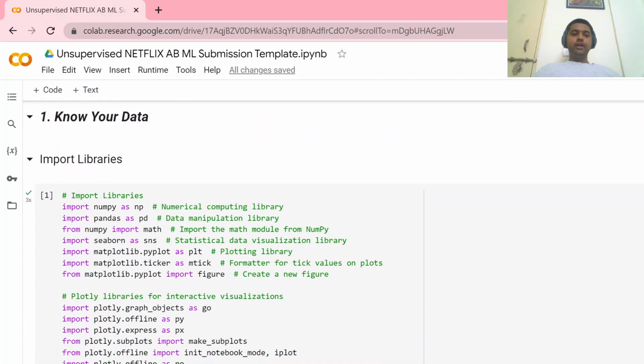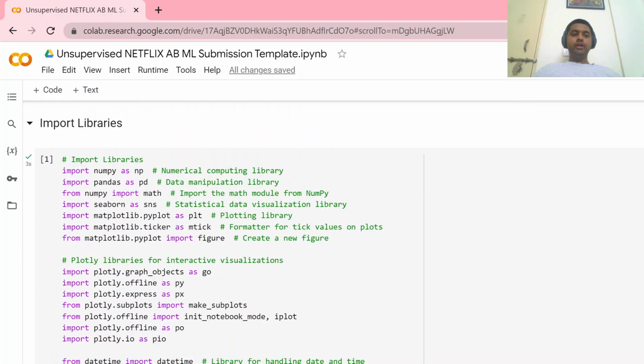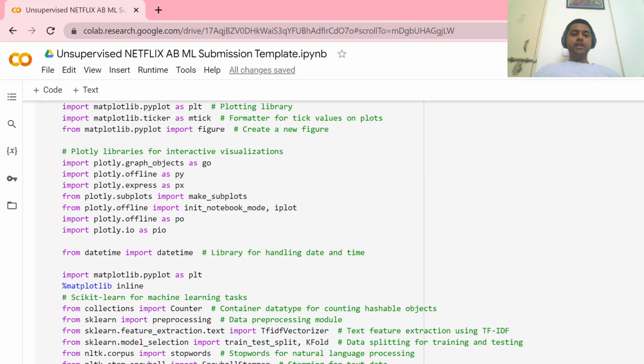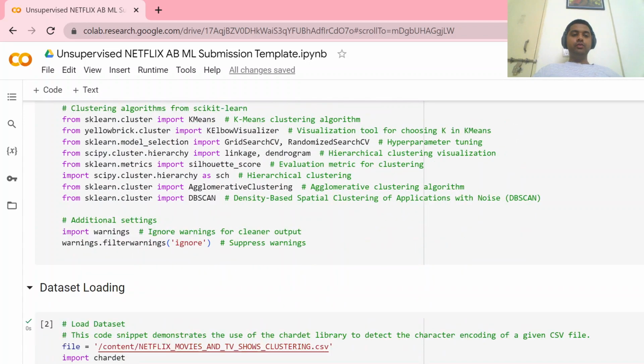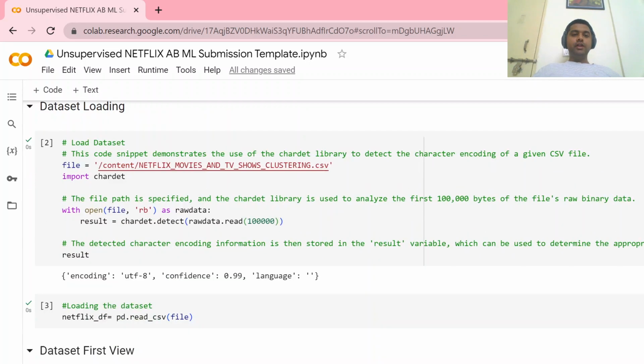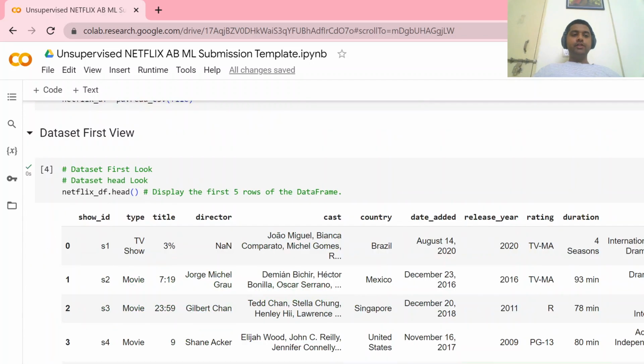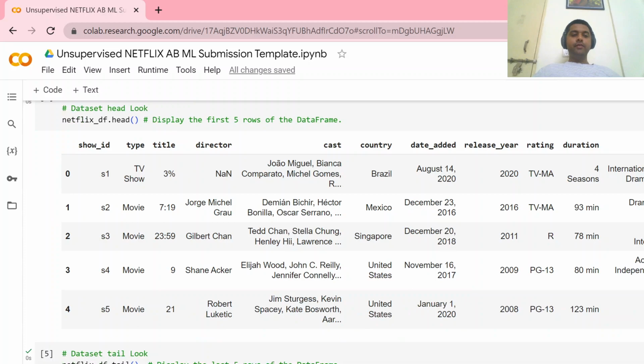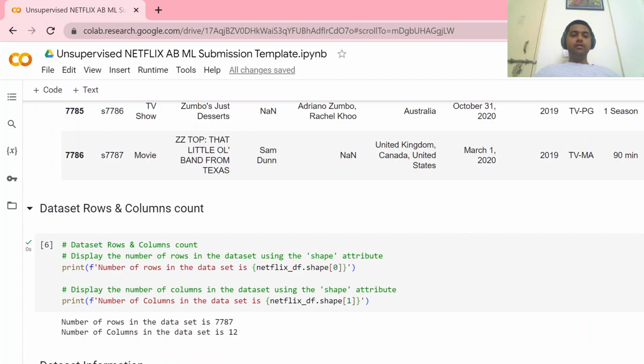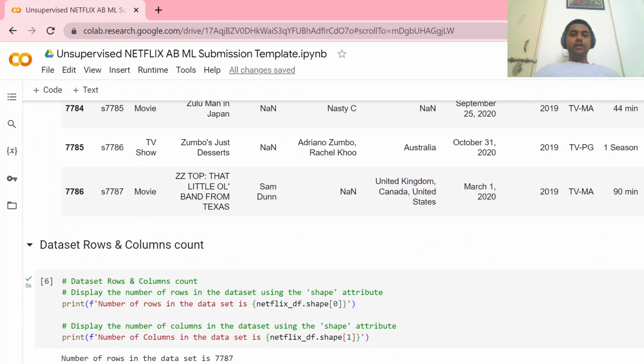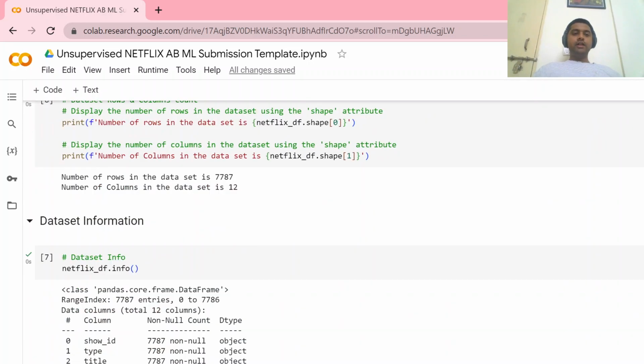We have imported our necessary libraries which we are going to use. Here we load our data. This is the first view: dataset head, dataset tail, then the counts of the rows and columns. There are 7,787 rows and 12 columns in our dataset.